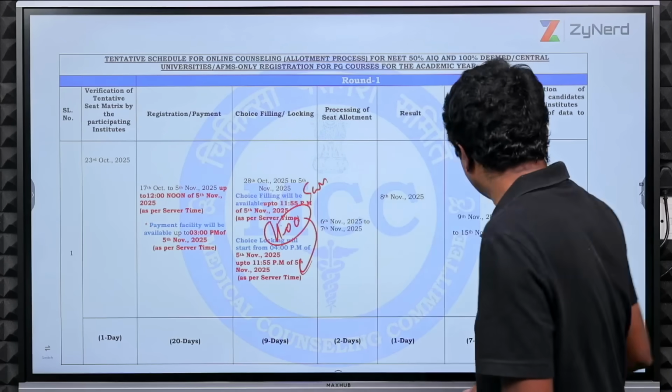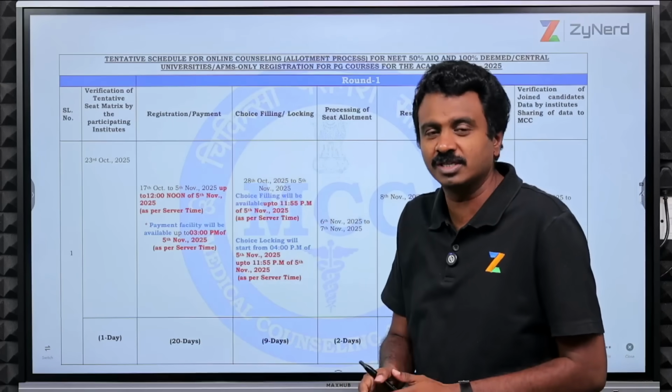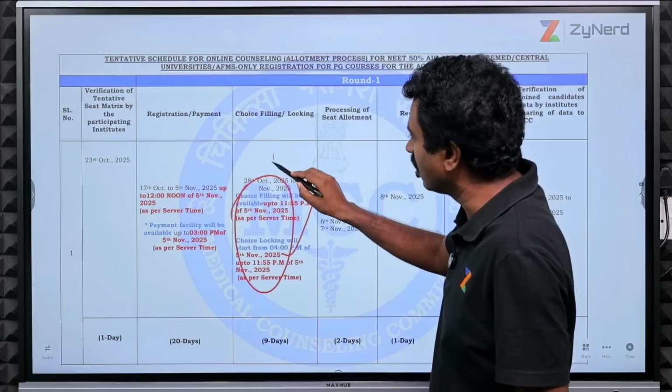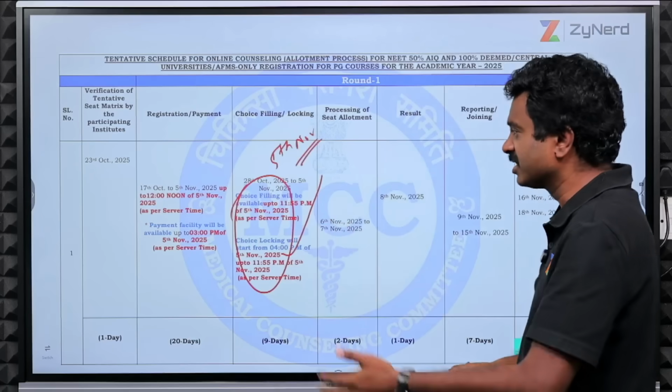We will also look at choice locking as a separate thing. On 5th, we will put up a video on how to lock choices. Till then, that is not necessary. But this is a timeline. So everybody's choices will be submitted by 5th November midnight, correct? Hopefully there is no extension beyond this.